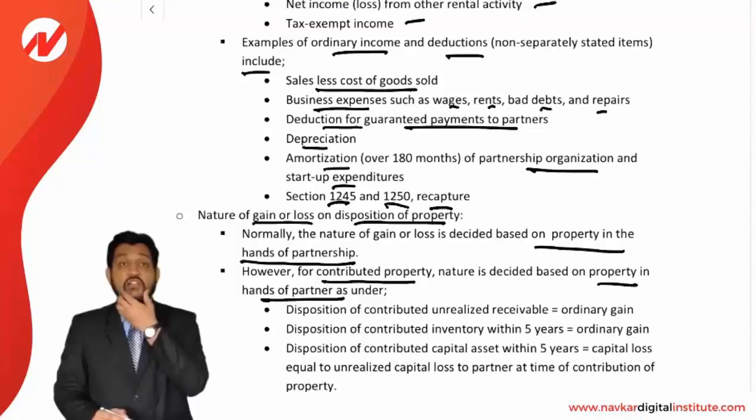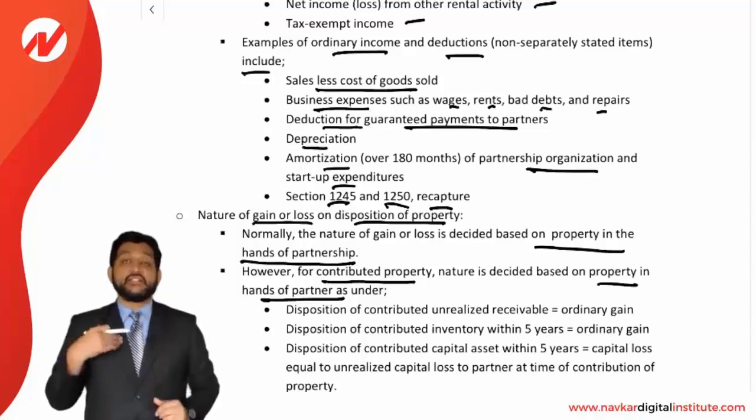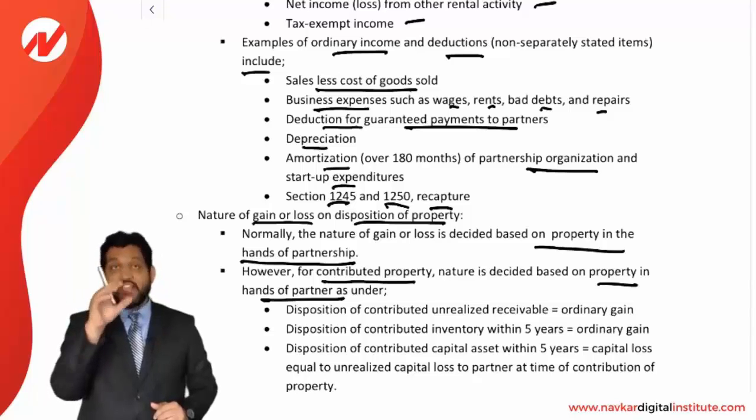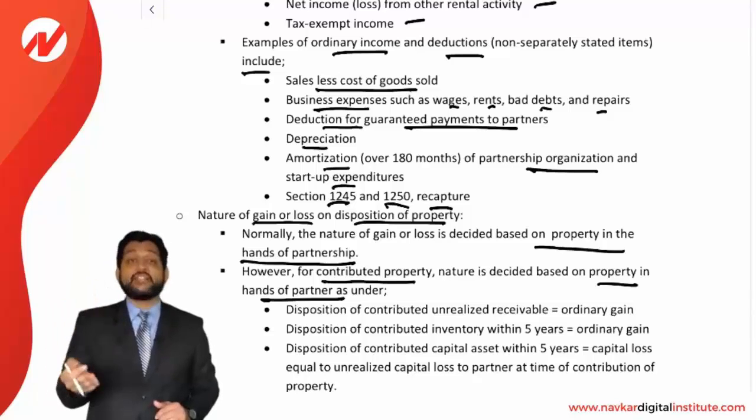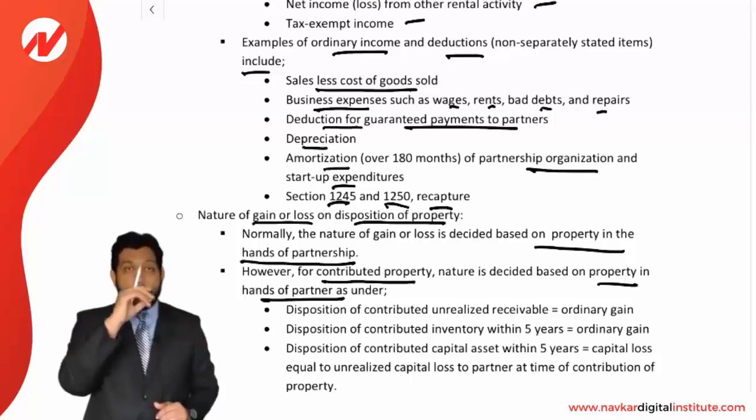See, they are talking about contributed property. It means a partner contributed a property to a partnership and the partnership sold that asset. So the gain or loss on that property will be decided based on the property in the hands of the partner, because the partner has contributed it to the partnership as capital and then the partnership has sold that asset. So how will it be? Let's see.